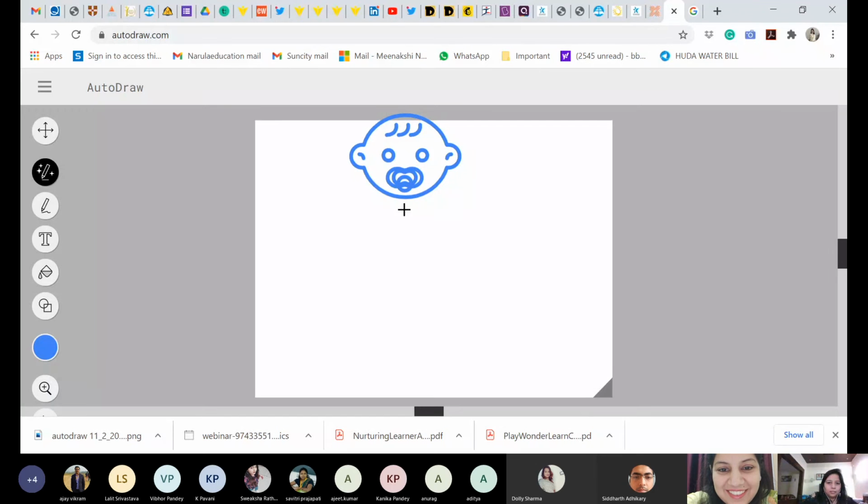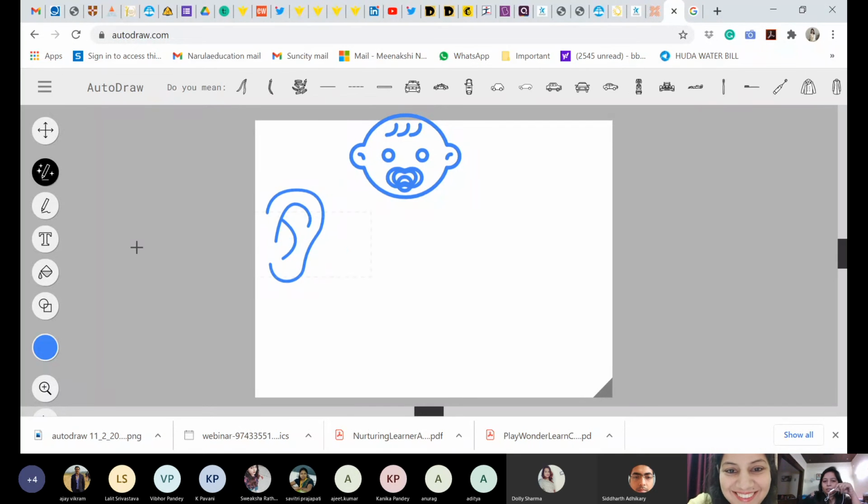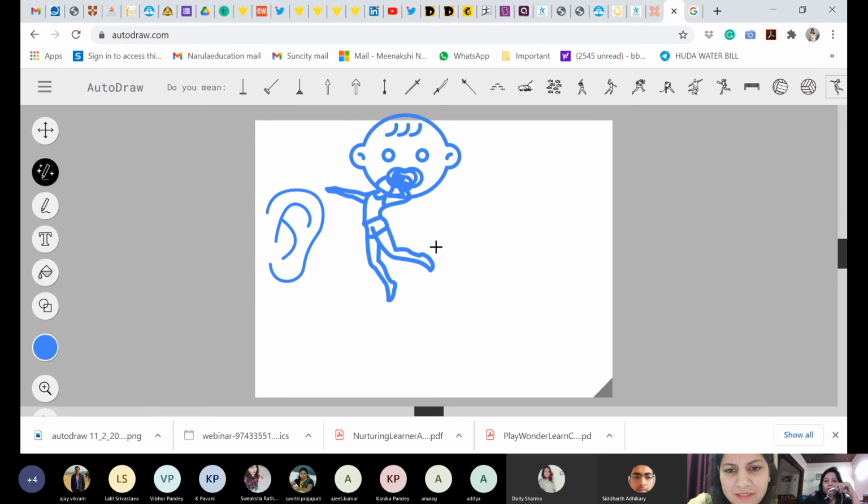You'll be able to do that, whatever you want to do. So please, whenever you are teaching anything, you are teaching literature, mathematics, science, please do use this tool. Let me try with the numbers. I have not tried it earlier. It is just for images. You see, I have drawn 2 because this resembles our ear. So see, I'm able to get this image. Let me try to draw the nose. No. How I'm drawing, it all depends upon my drawing.